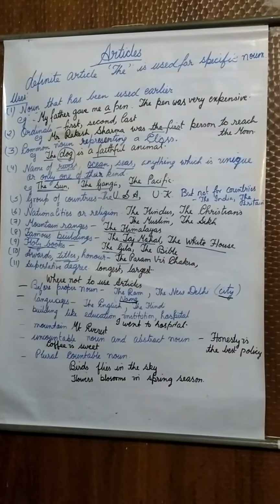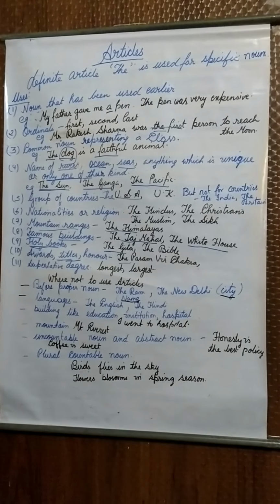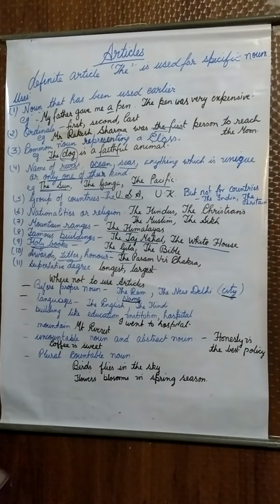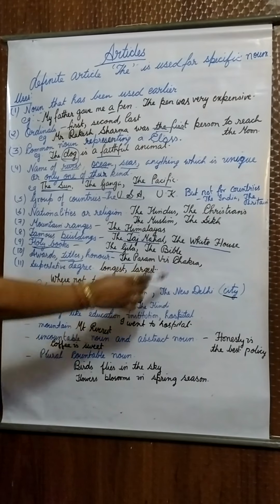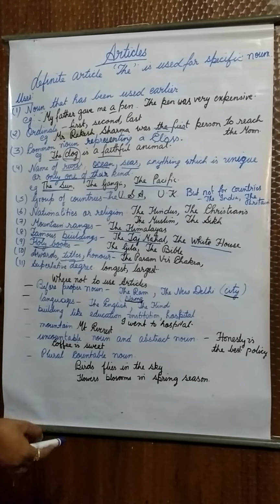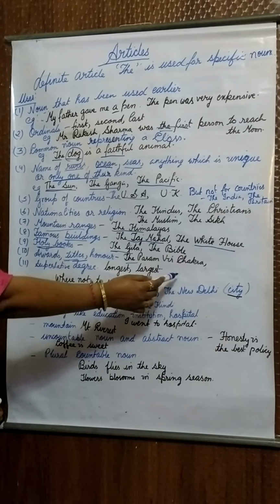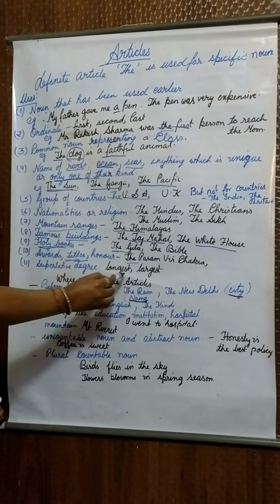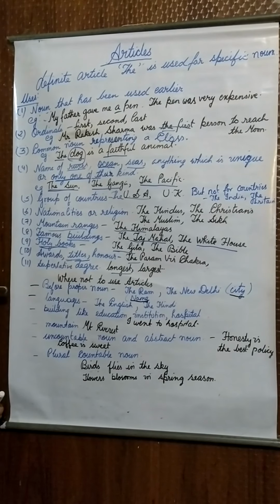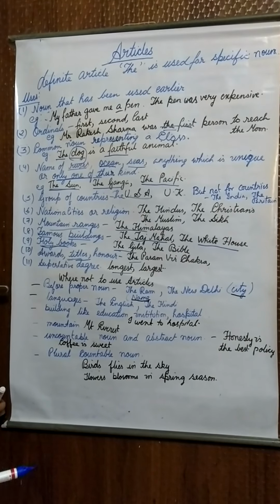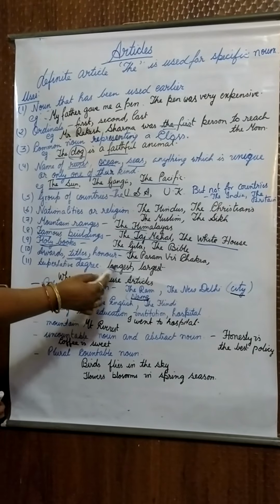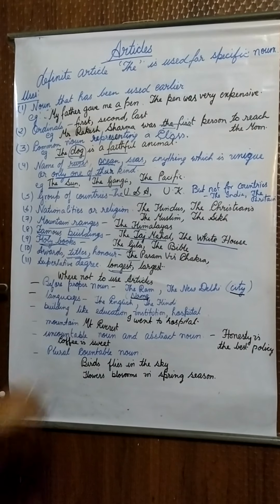Sarojini Naidu. Again, with the superlative degree, we will use the article the, like longest, largest, smallest. Let us understand with the example. The Ganges is the longest river of India. So here, longest is the superlative degree. Then we will use the article the before the superlative degree.